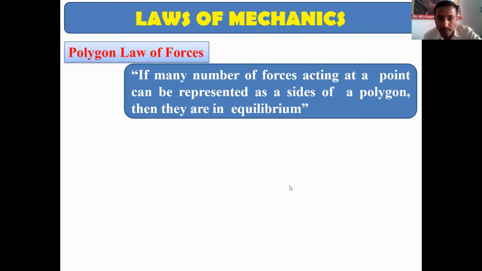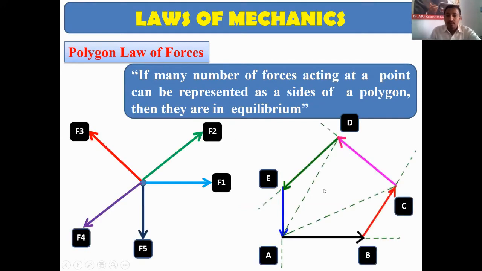Okay. So what this law states is, if many forces acting at a point can be represented as the sides of a polygon, then they are in equilibrium. Suppose there are a number of forces acting on a body, you can take this example.